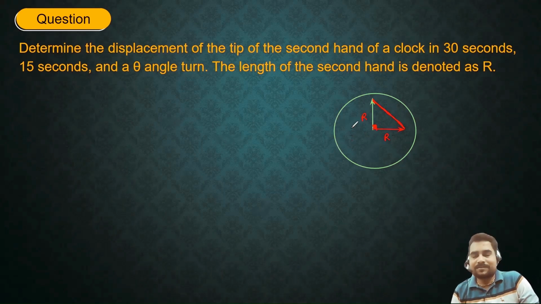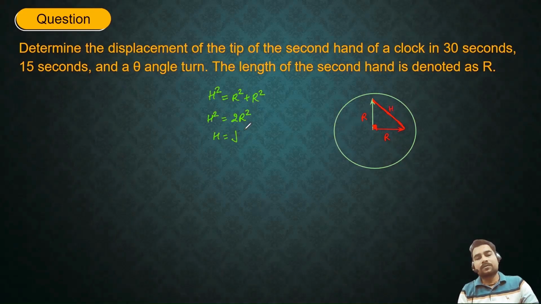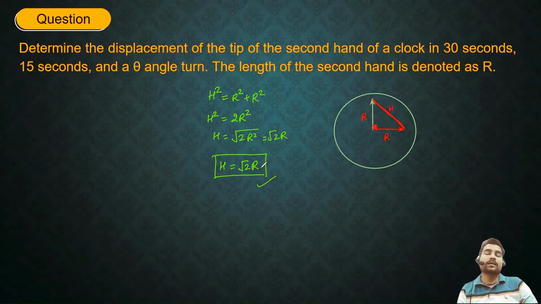So obviously Pythagoras will definitely help me. If I consider this as h, then what Pythagoras has said: hypotenuse square is equal to base square plus perpendicular square, so hypotenuse square equals 2r square. Hypotenuse is going to equal under root 2r. So this would be the value of my displacement. So under root 2r is going to be the answer for the second part.